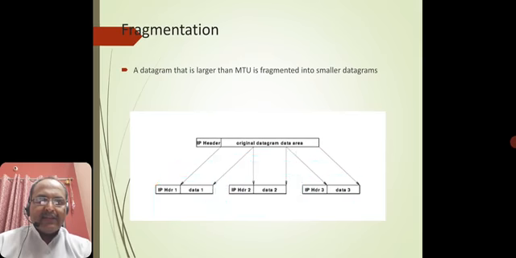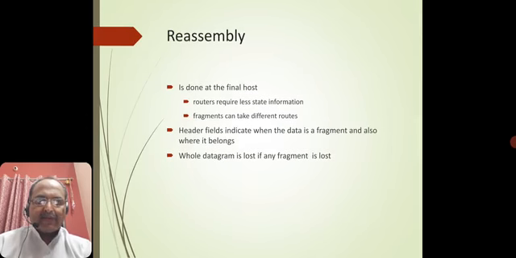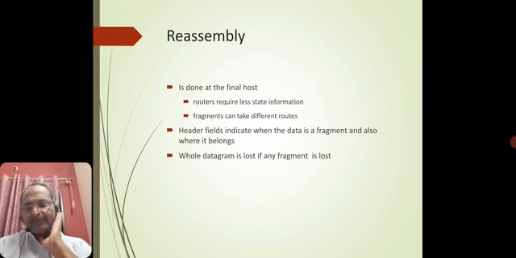So in the next one, reassembly. In this discussion, reassembly is done at the final host. Now the routers require less state information and fragments can take different routes. So header fields indicate when the data is fragmented and also where it belongs. I just want to give you an idea about how this reassembly is carried out.